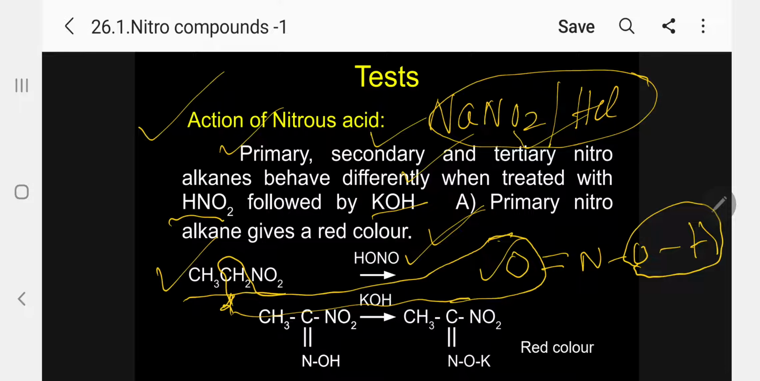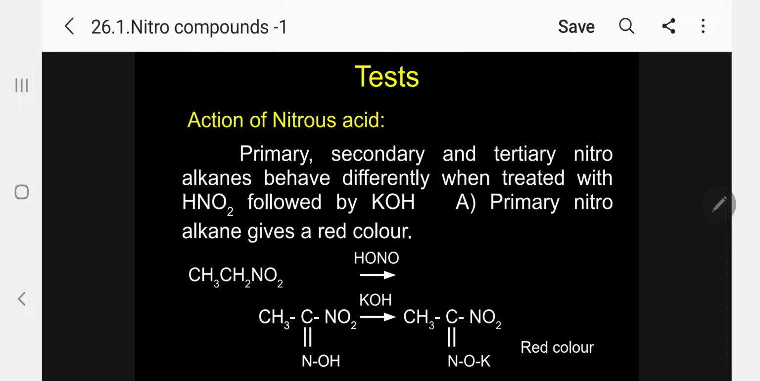Otherwise, you have to memorize all these structures. It is not necessary to memorize the structures. Kindly remember this logic. Primary has 2 H, so this O will be removed. Secondary has only 1 H, so OH will be removed. Tertiary has no hydrogen, so it will not react. Kindly follow. In the case of primary, after removing O, this compound with C double bond NOH is called nitrolic acid. When you treat it with potassium hydroxide, it produces